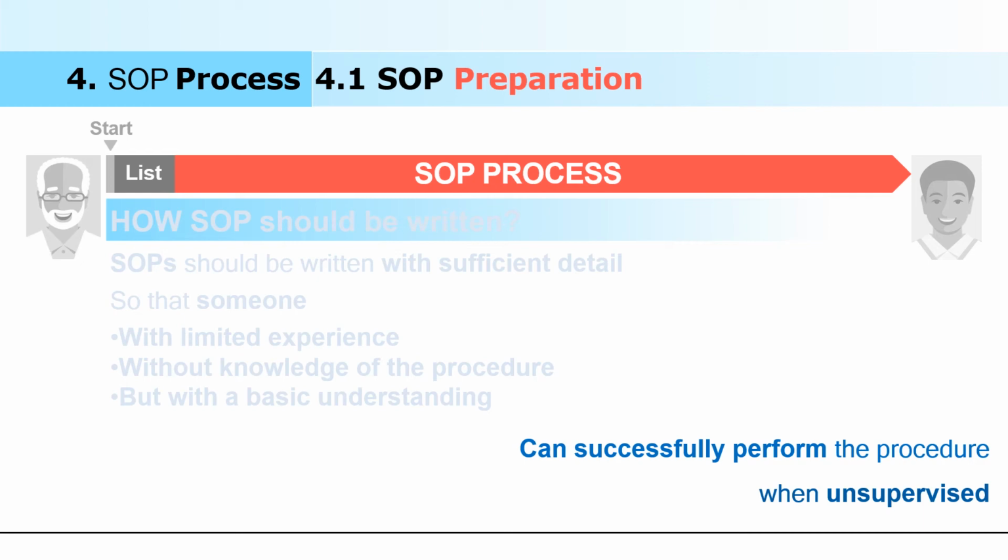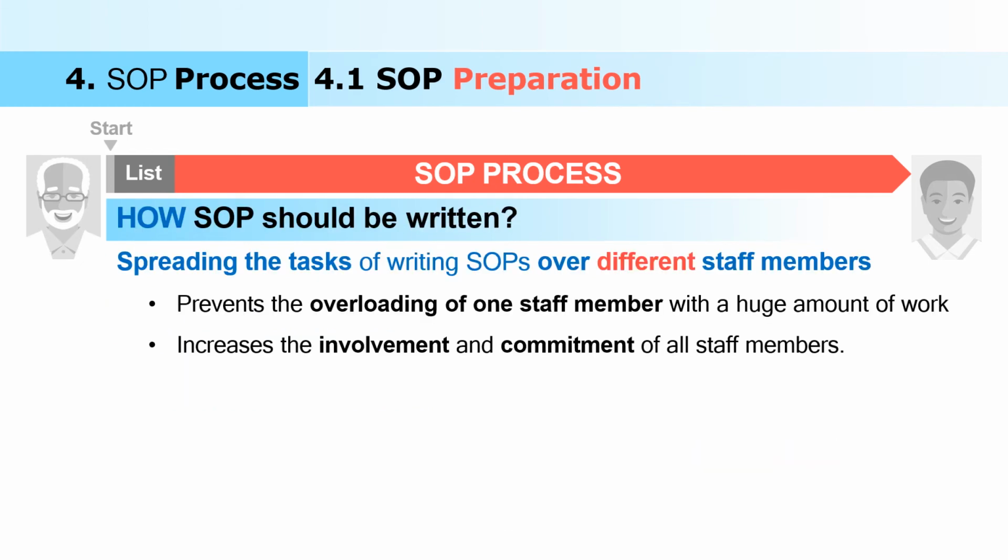How should SOP be written? You have to spread the task over different staff members. That will prevent overloading one staff member with a huge amount of work, and it also increases the involvement and commitment of all staff members. Not a single staff member should be overloaded, because it is big and cumbersome work, and if you are preparing SOP in a group, that will increase involvement and commitment.